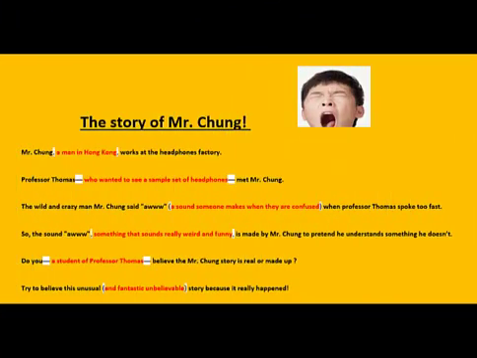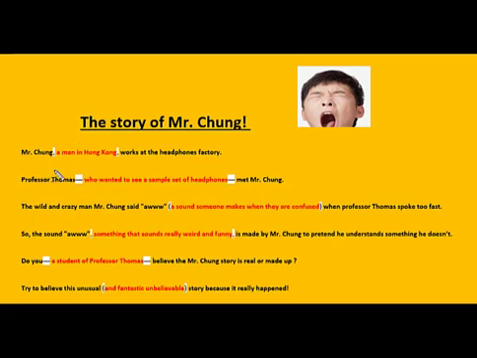As I reviewed my rules of grammar, I looked at Mr. Chung's face, and I noticed that Mr. Chung's face entailed eyes, nose, and a mouth. Those are all facial features on his face. So when I looked at the grammar rules, I saw, hey, they're all the same thing. That means M dashes, commas, and parentheses all do basically the same thing. Let's go ahead and review the story of Mr. Chung.